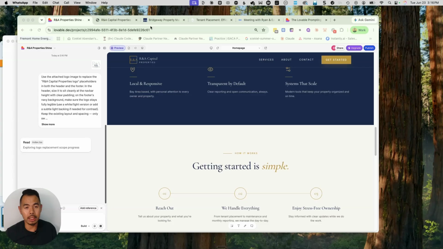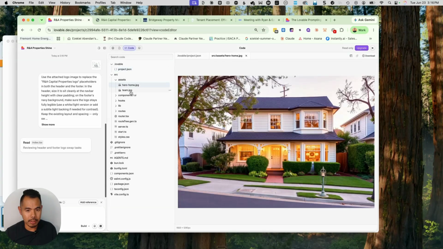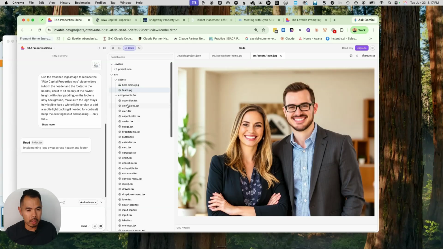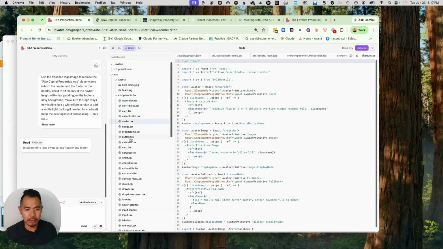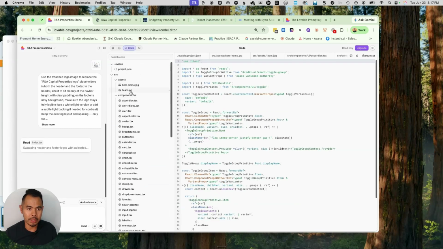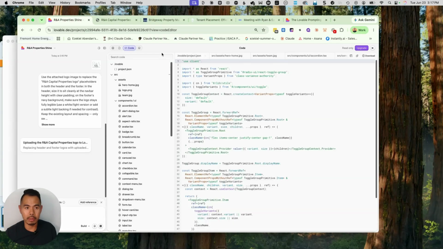So as you can see, I didn't do any coding from my end. You can see the code. So if that's something that you want to take a look at, definitely you can see it here. You can see the JSON file, the assets. This is the images that it generated. Let's see. And again, you can see all these TSX. I'm not sure what TSX is. Toggle group. You have all these files you can see here. You can download it and you can have ChatGPT or Claude take a look at it.